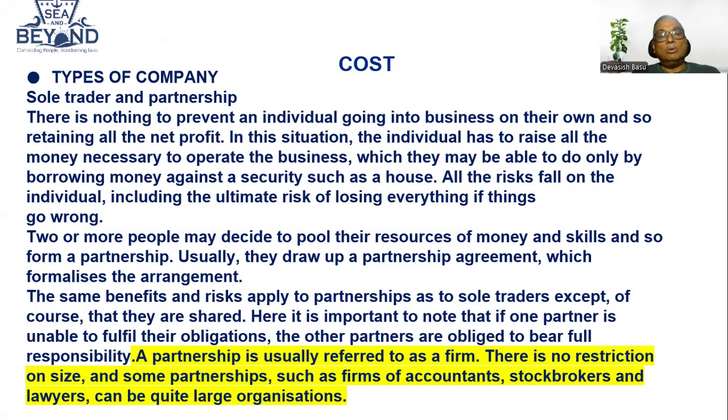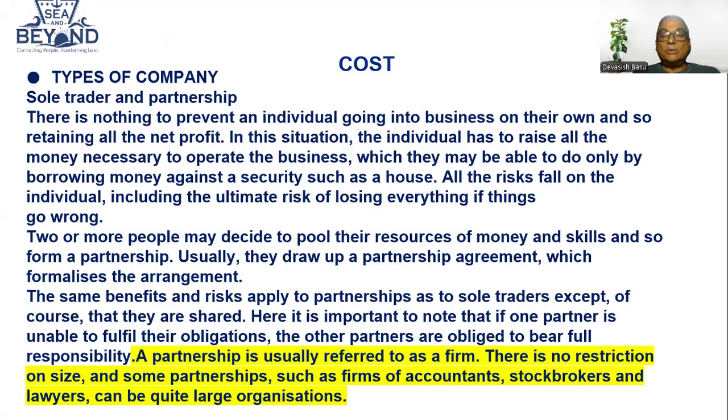So two or more may decide to pool the resources of money and skill, so form a partnership. Usually they draw up a partnership agreement which formalizes this arrangement. Suppose two of you want to come together, pool in your money and do a business, you both have individual possibly experience. So you must have a proper agreement for doing it. The same benefits and risks apply to a partnership as to sole traders, except of course they are shared.